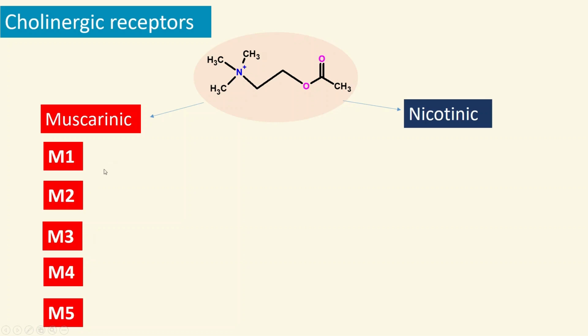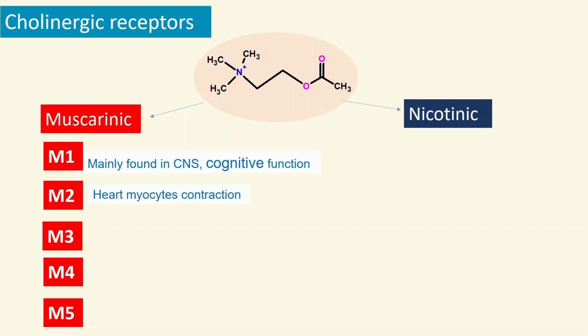Let's see what exactly M1 receptors are. M1 receptors are mainly found in the CNS and play an important role in cognitive functions. M2 receptors are mainly present on myocytes, and that helps in contraction of the heart cells. The M3 are more likely to be asked in the exams.